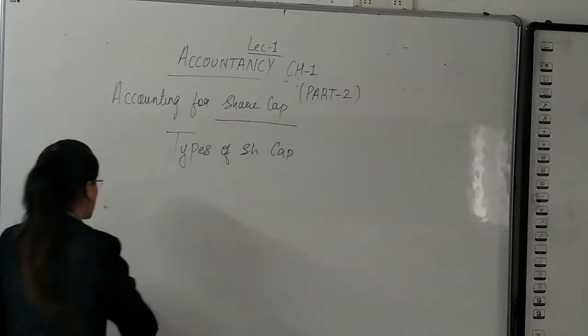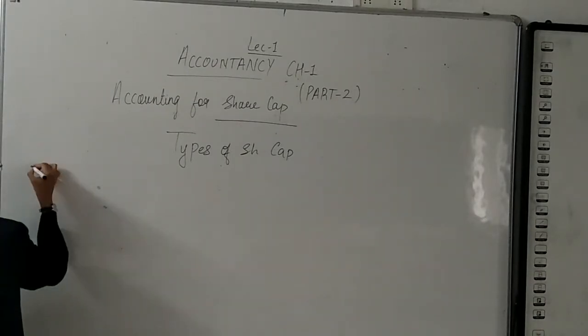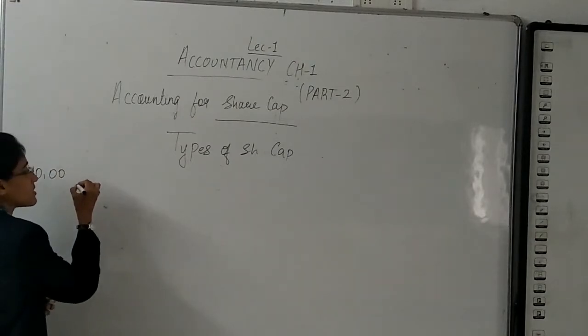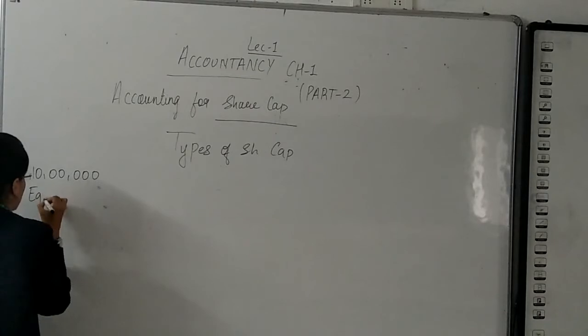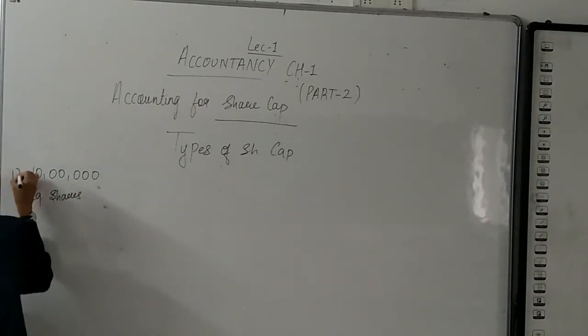So the example that we have considered is that the company has the authority to issue 10 lakh equity shares. This is the first step.